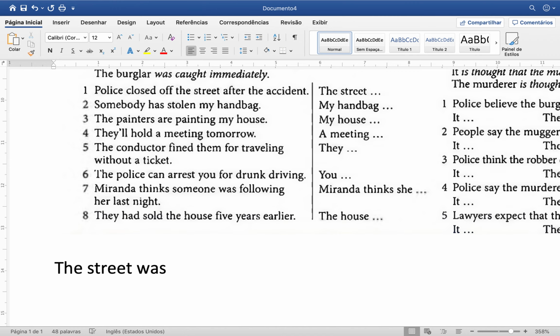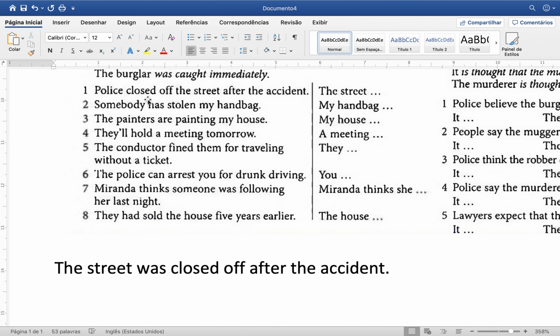The street was closed off after the accident. All right.